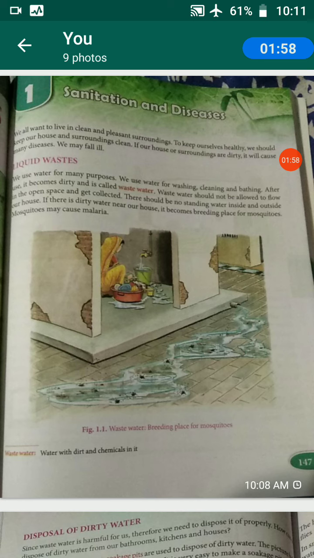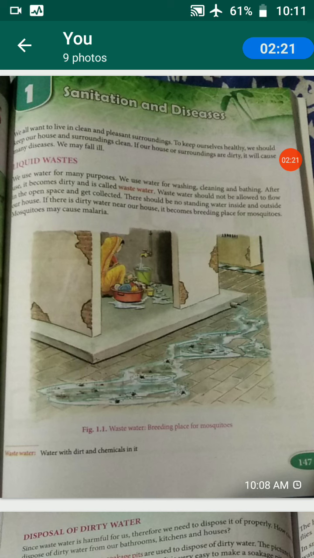After use, the water becomes dirty, and it is called wastewater. You can observe here in the picture. They are cleaning the vessels, and the water is coming out. It is called wastewater, dirty water. The used water is wastewater.